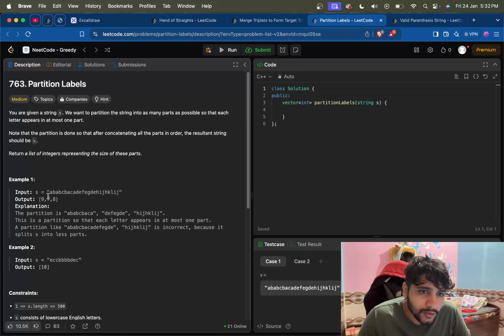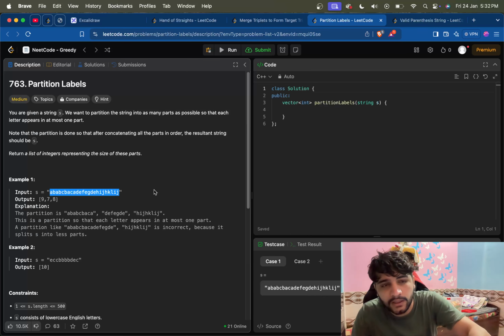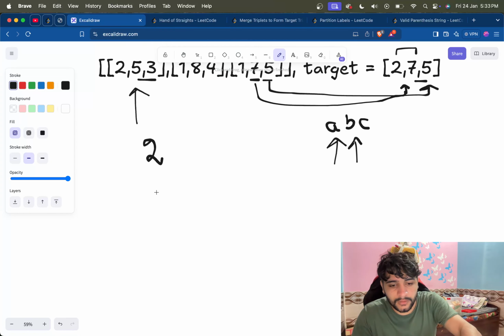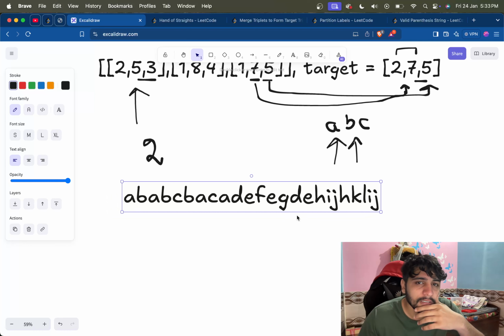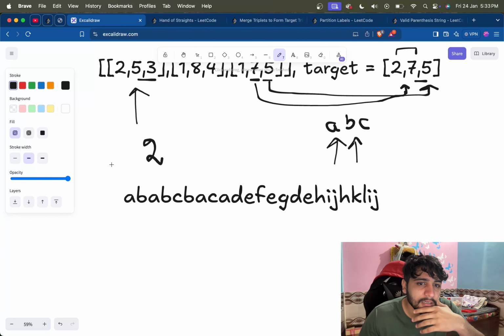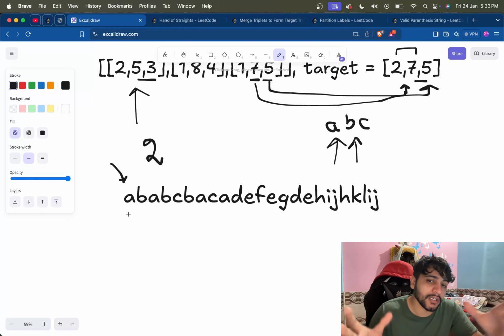Okay, so if this is the string, we have to partition it in such a way that if an element appears in one partition, it should not appear in any of the other partitions. So basically what is given to us is that if A appears in one partition, then A should not appear in any other partition. All A's should be in a single partition only.